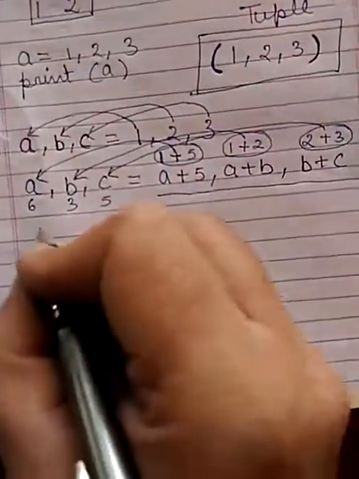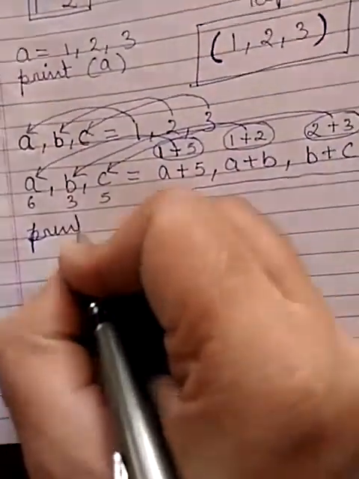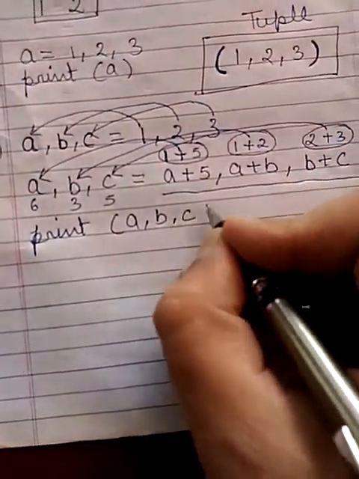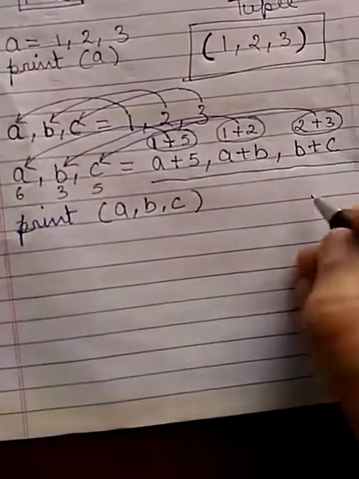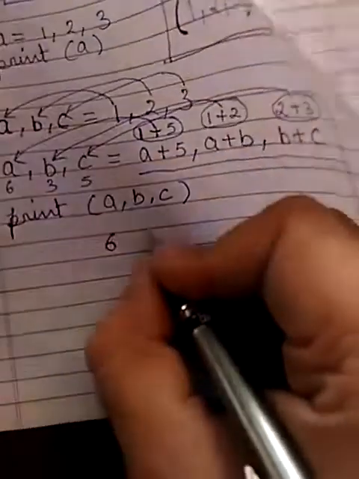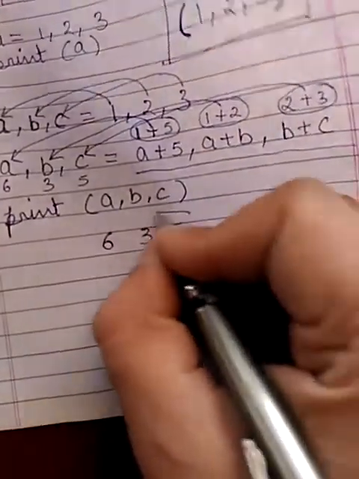If I write print A comma B comma C, you will get the output 6, 3, 5.